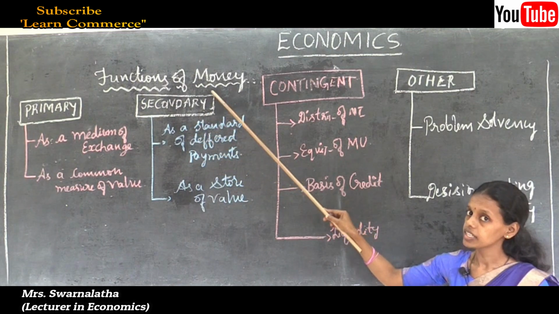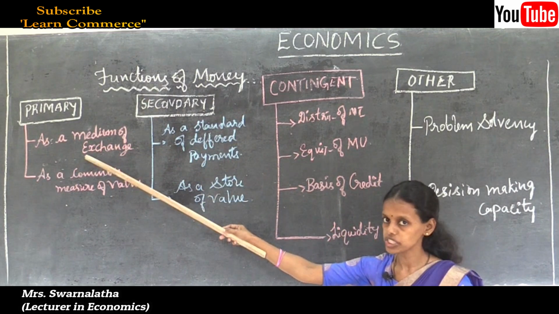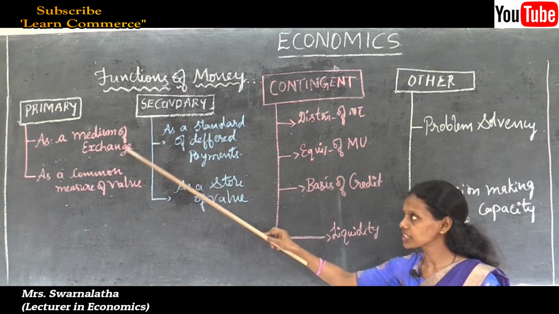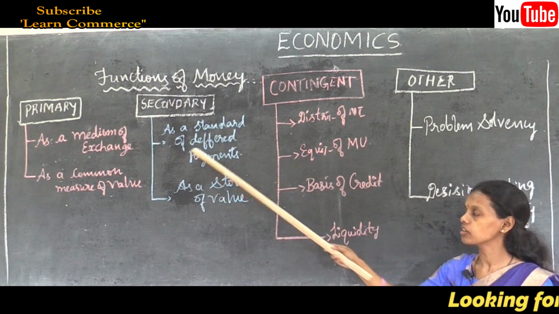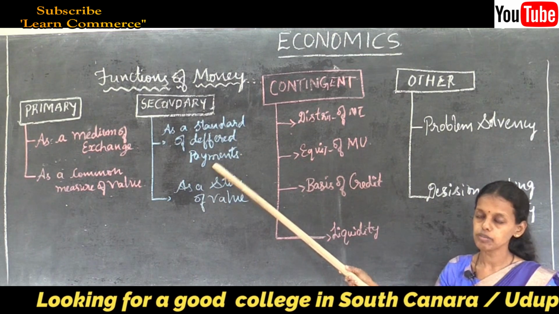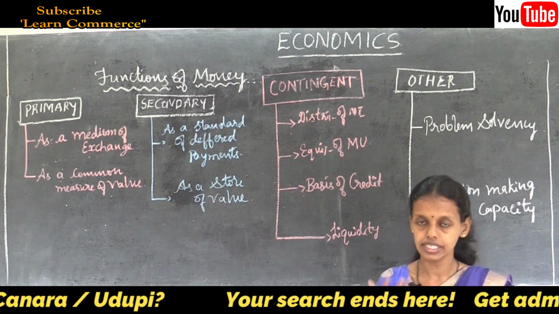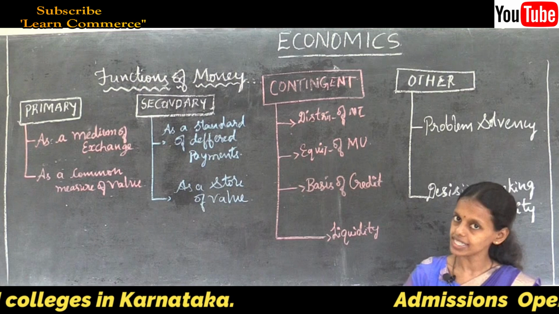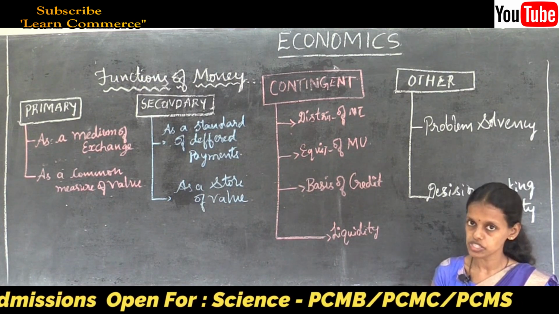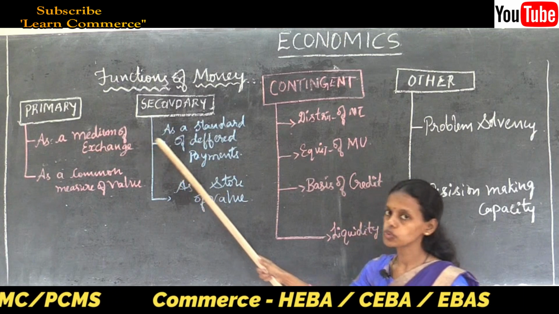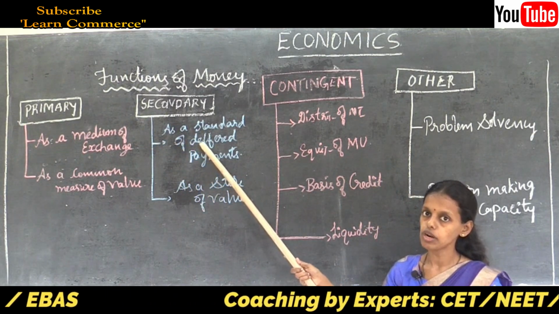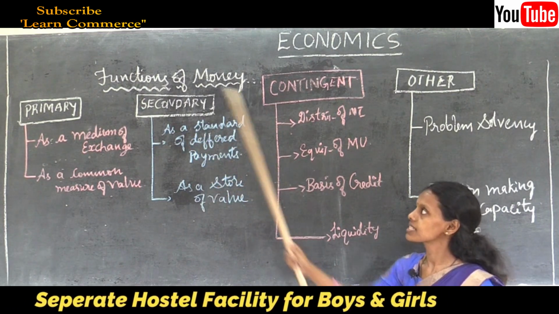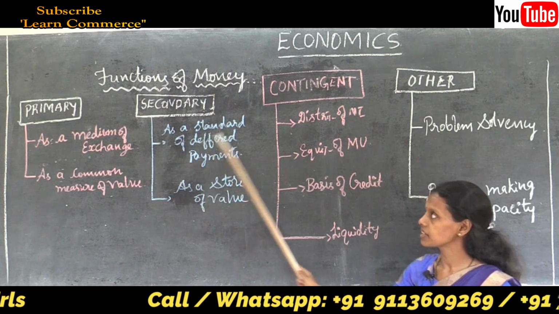The secondary function is derived from the basic or fundamental function, that is, the primary function. So, money is a medium of exchange, the primary function. Medium of exchange is possible only through the standard of deferred payments. Deferred payments are made through DDs, demand deposits, time deposits or TDs, recurring deposits or RDs, or post office savings deposits. Money can also be used in the form of checks and demand drafts.